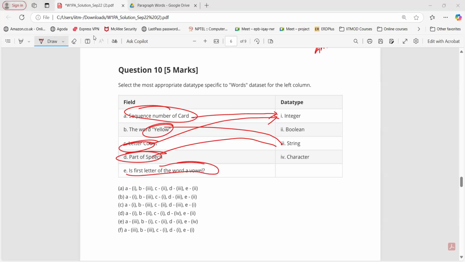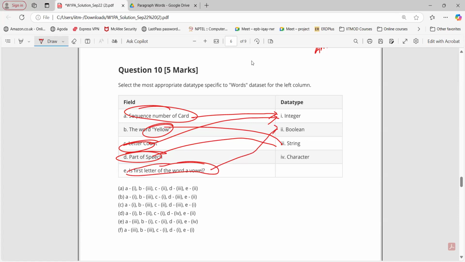Boolean. Whenever you see Boolean, it means either true or false, yes or no. The answer will be yes or no. This type of thing, right? So, is the first letter of the word a vowel? Yes or no? It is a Boolean.